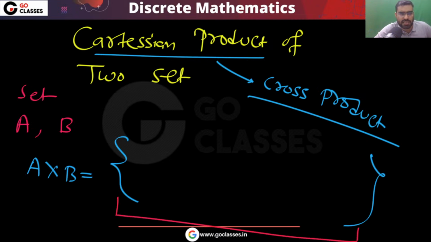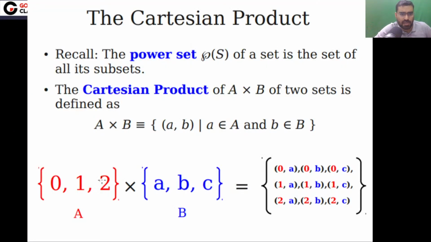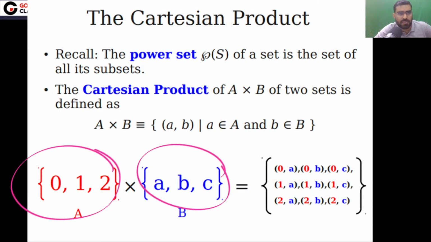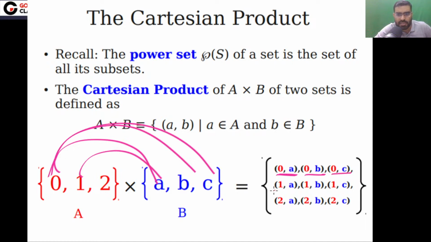It will be a set in which you will have ordered pairs. The first element will come from A, the second element will come from B, because you are doing A cross B. For example, if you have {0, 1, 2} cross product {A, B, C}, then you will have ordered pairs (0, A), (0, B), (0, C), (1, A), (1, B), (1, C), then (2, A), (2, B), (2, C). So you can notice that it is very simple.